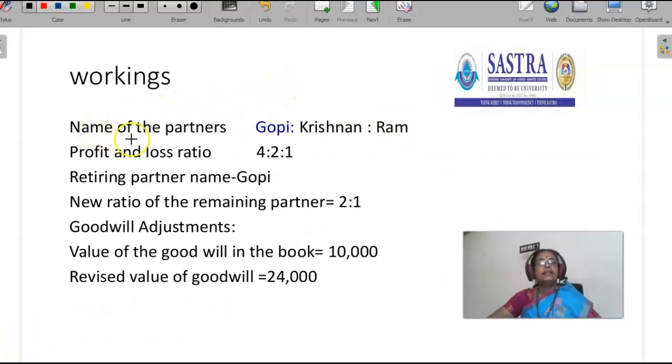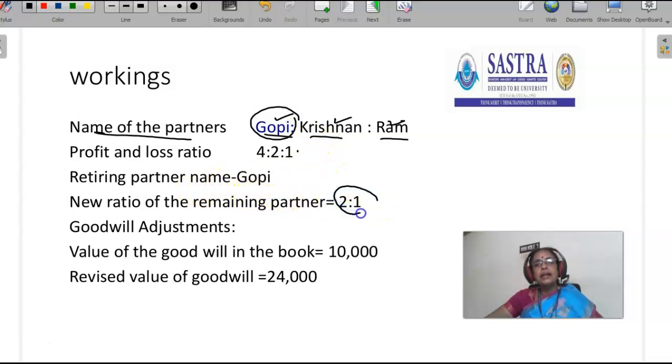Let's see the workings. Name of the partners. There are 3 partners in the partnership firm. They are called Gopi, Krishnan and Ram. Their profit sharing ratio is 4:2:1. Retiring partner is Gopi. New ratio of the remaining partners is 2:1. If nothing is given, we have to assume that they share the profit and losses in the same ratio. That is the same ratio, meaning 2:1.